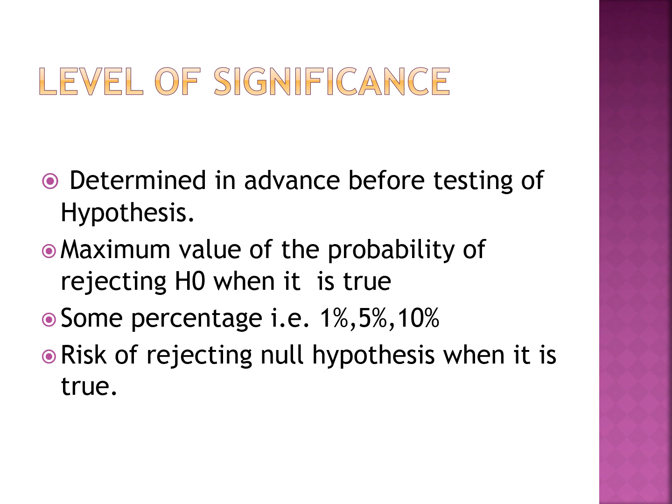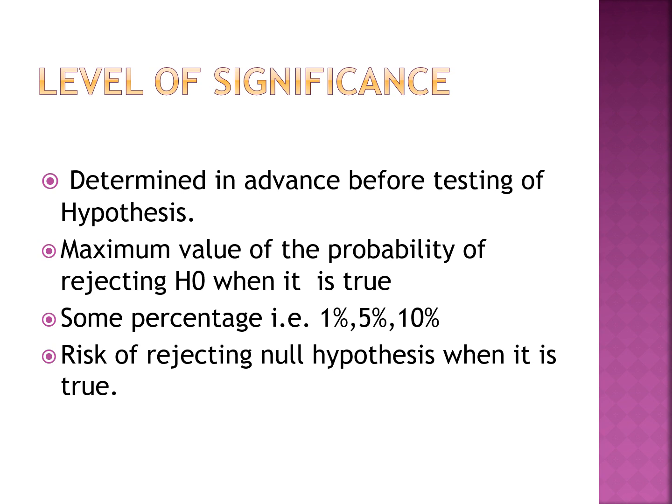After identifying your null hypothesis and alternative hypothesis, the next step is the level of significance, also called LOS, the short form of level of significance. The level of significance is fixed or determined in advance of testing the hypothesis. Before you go for the testing, you have to fix the level of significance. This is the maximum value of the probability of rejecting the null hypothesis when it is true.